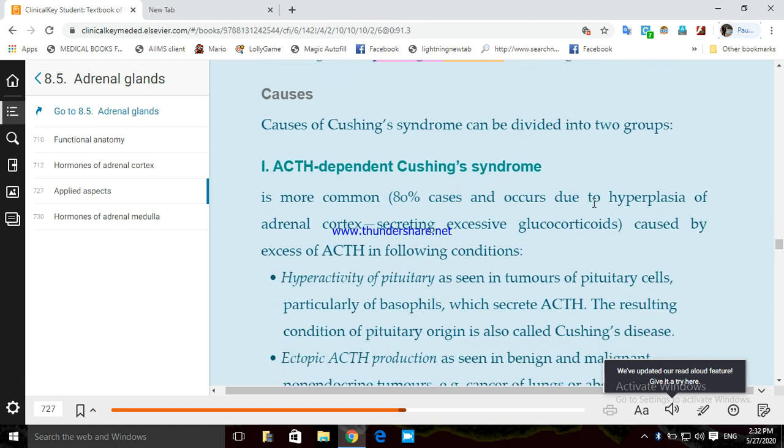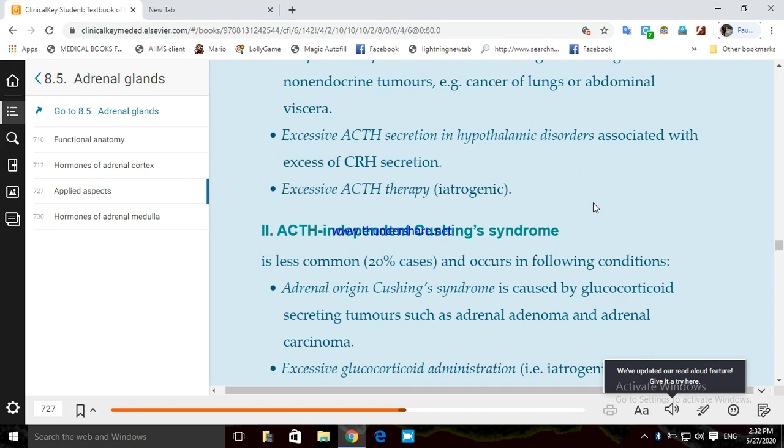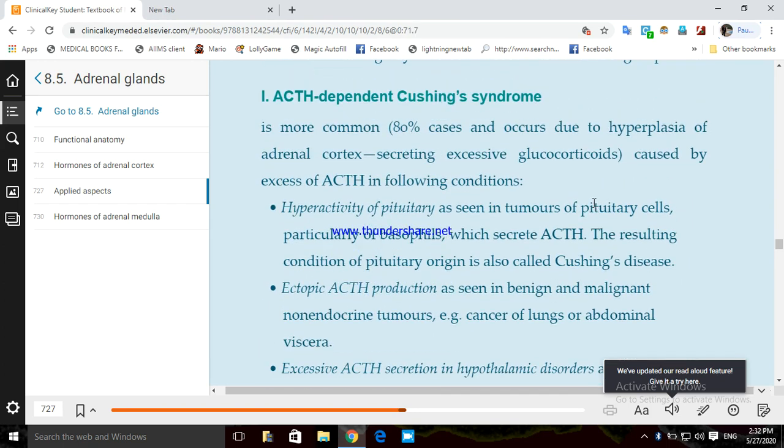Now, what are the causes of Cushing syndrome? If we have to classify the causes, we can categorize them into ACTH dependent Cushing syndrome and ACTH independent Cushing syndrome. First of all, we will discuss ACTH dependent Cushing syndrome. That means the hypersecretion of glucocorticoid, prolonged and excessive, is dependent upon another hormone, that is the ACTH, adrenocorticotropic hormone.